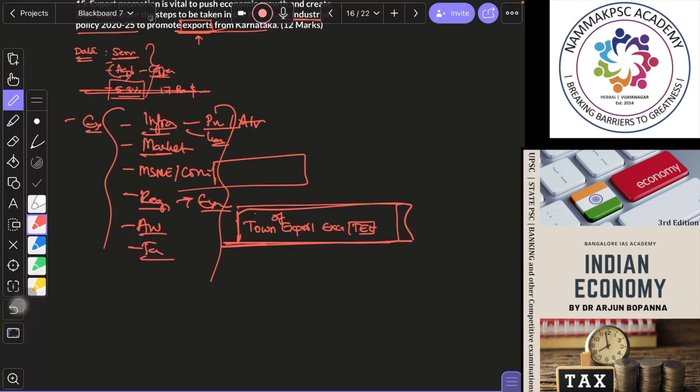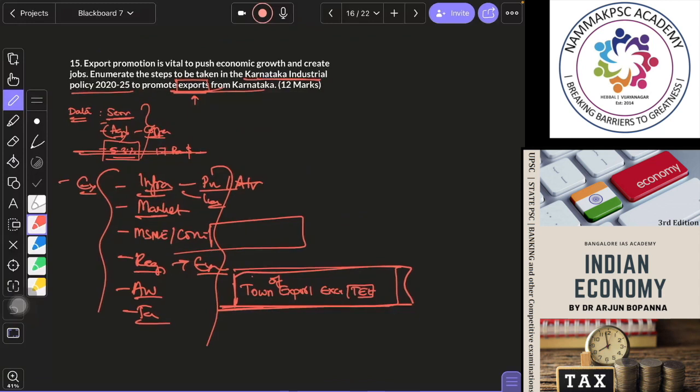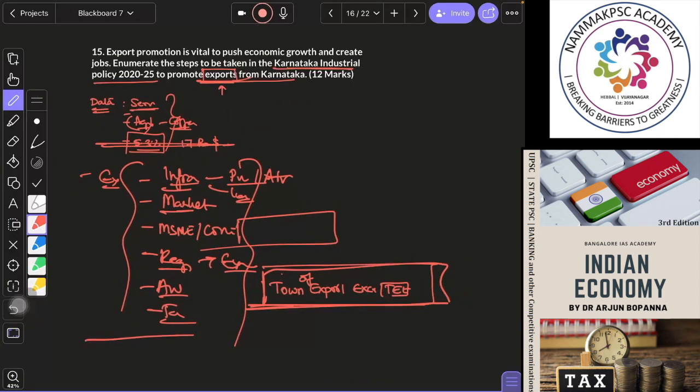Town of Export Excellence, in order to recognize export promotion projects in various districts, participation in international trade fairs, awareness of export promotion programs among the domestic business, etc. These all have been taken up in the export policy of Karnataka.